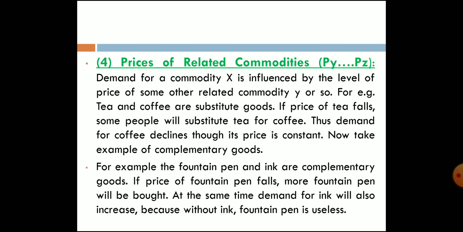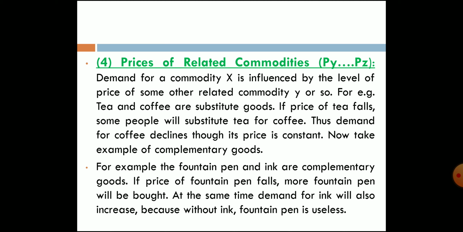Then price of the related commodity. Here, related commodity means you have to remember two concepts: substitute goods and complementary goods. For example, tea and coffee, Pepsi and Coca-Cola, petrol and diesel are considered substitute goods.